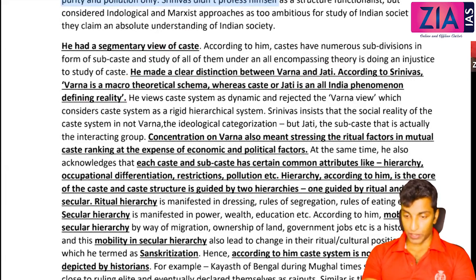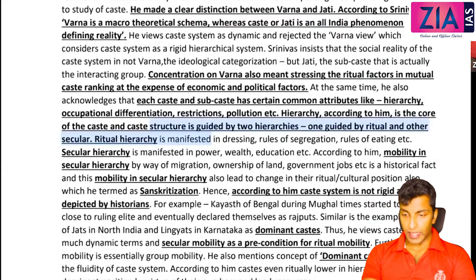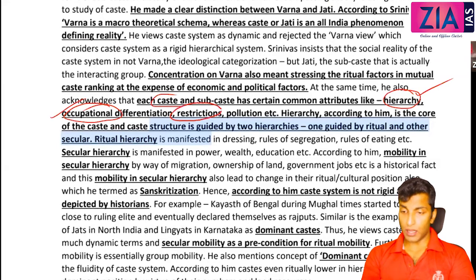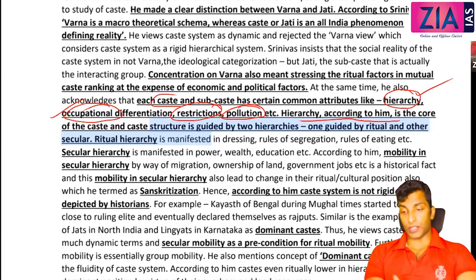Yeah, these are the attributes. Each caste and subcaste has certain common attributes like hierarchy, right? This is common. Occupational differentiation: different castes will perform different occupations. Restrictions on feeding and intercourse. Purity, pollution concept, etc. Hierarchy, according to him, is the core of caste.